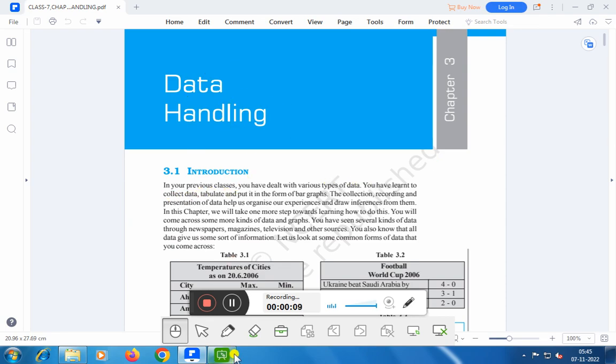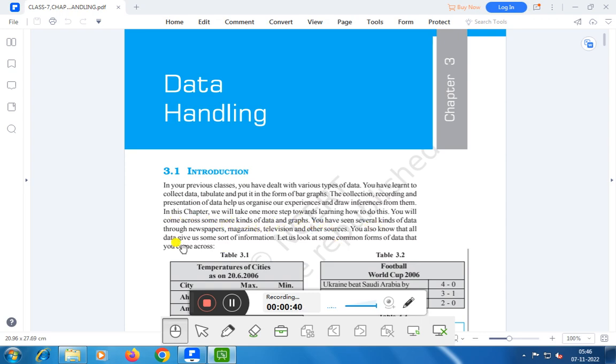In the previous classes, we have dealt with various types of data. You have learned to collect data, tabulate it and put it in the form of bar graphs. The collection, recording and presentation of data help us to organize our experiences and draw inferences from them. In this chapter, we will take one more step towards learning how to do this. We will come across some kinds of data and graphs.